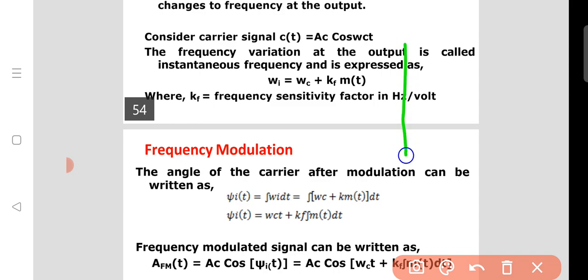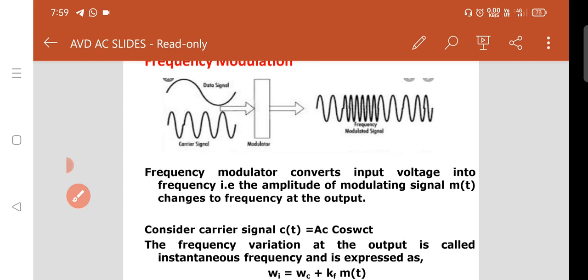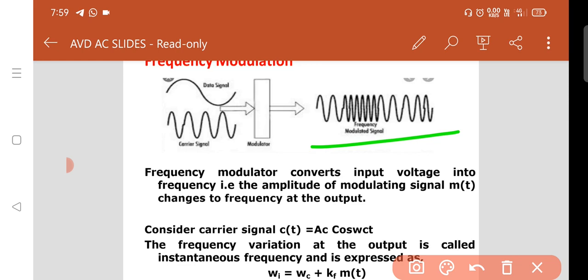Observe that there is no change in amplitude, only a change in frequency. That is why variation of frequency is FM, and variation of amplitude is amplitude modulation.